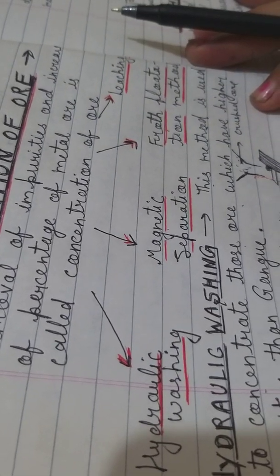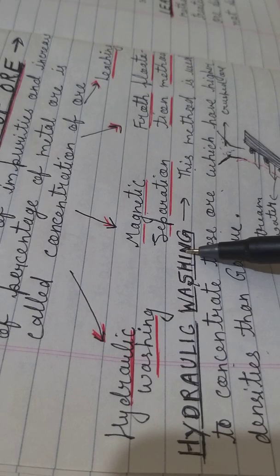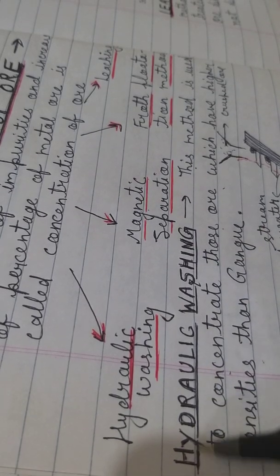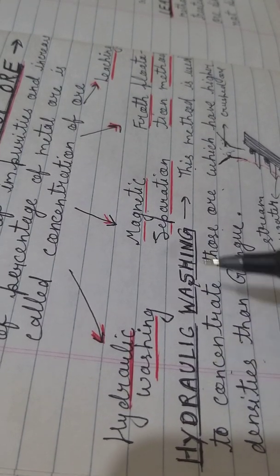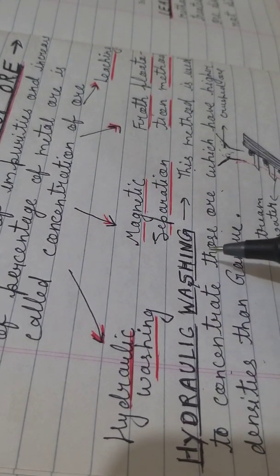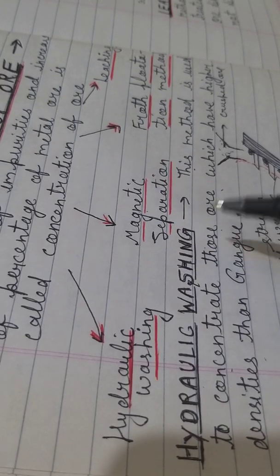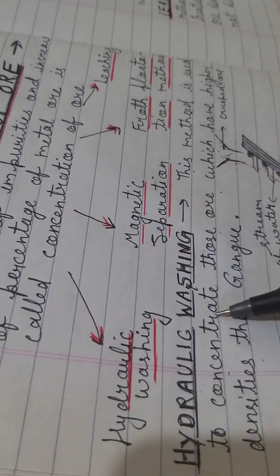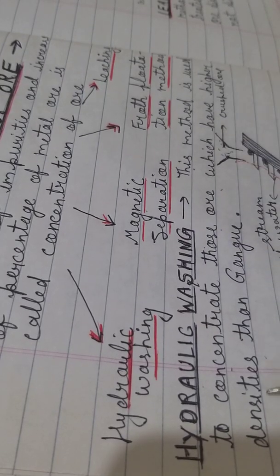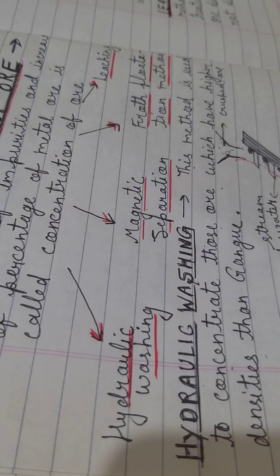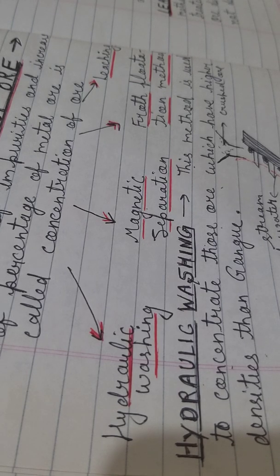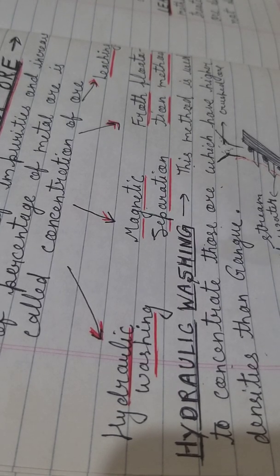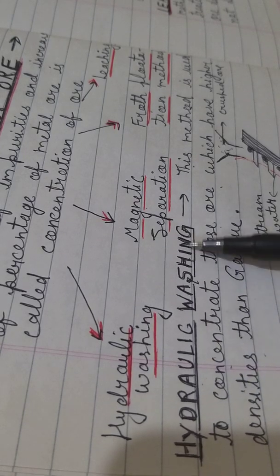Okay, so first we have to understand the process of hydraulic washing. As it is getting clear, hydro means water. Hydraulic washing means we have to use water for the washing of metallic ore. This method is used to concentrate those ores which have higher density than the gangue particles. It means the metallic ores have higher density, but the impurities present are lighter in weight, so they can be separated by the process of hydraulic washing.